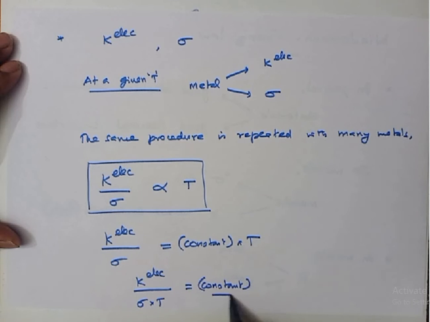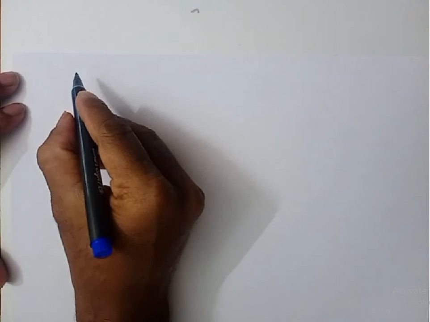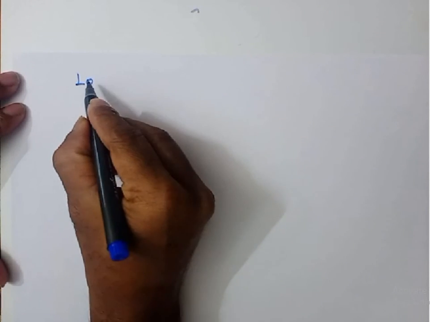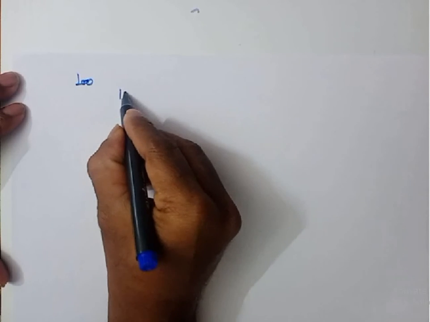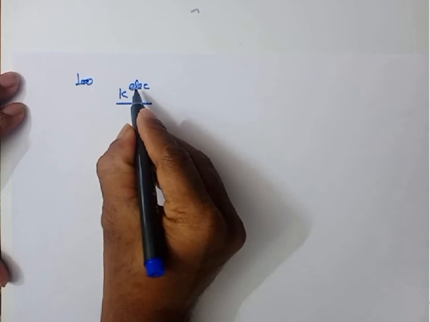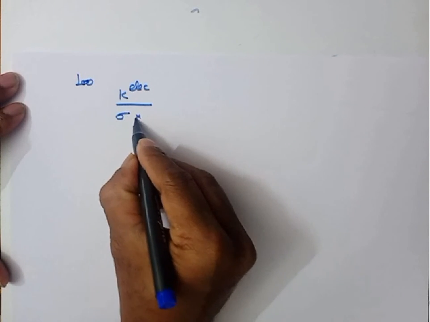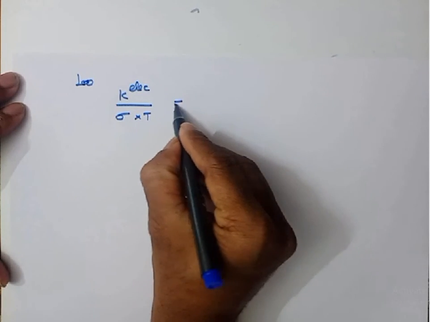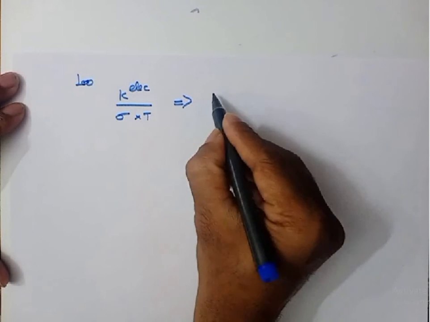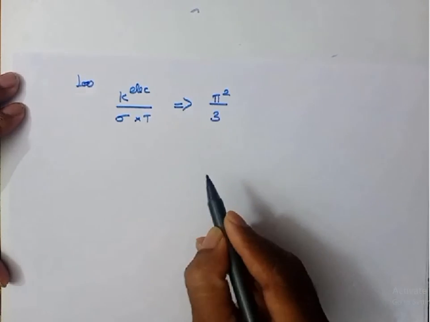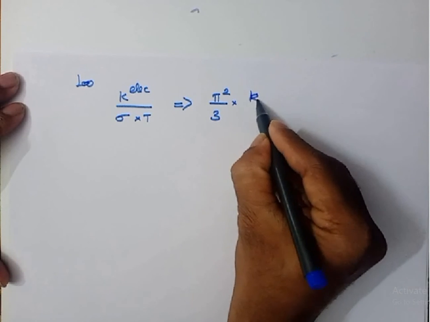The value of the constant was found by Lorentz through quantum mechanical work. The electronic contribution to thermal conductivity divided by electrical conductivity into temperature is a constant, and this constant is equal to pi square by 3 into the whole square of Boltzmann constant Kb by e.